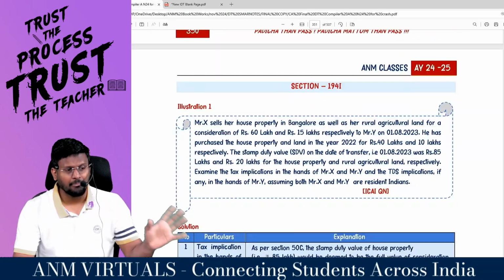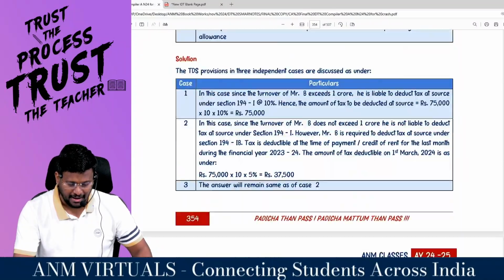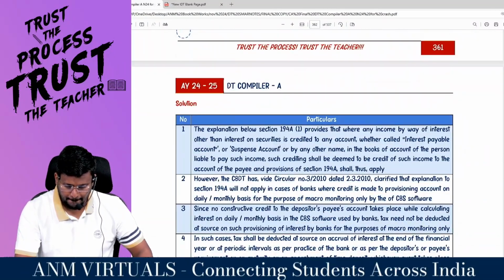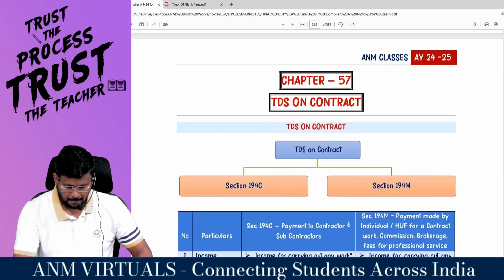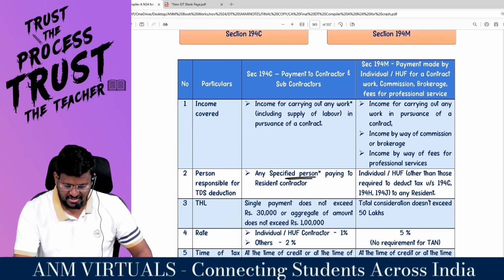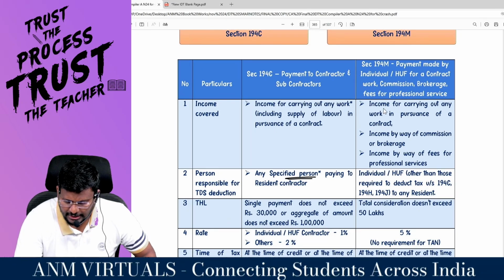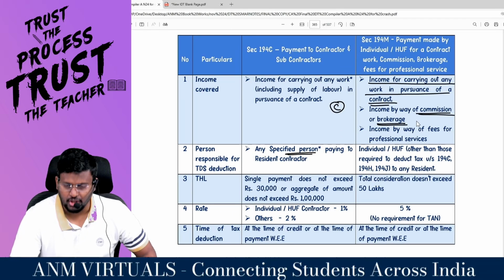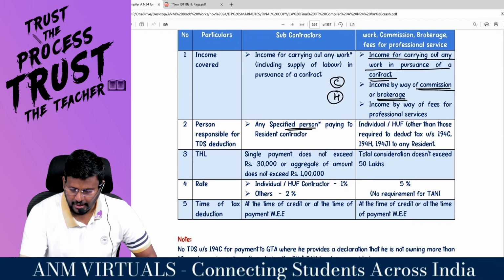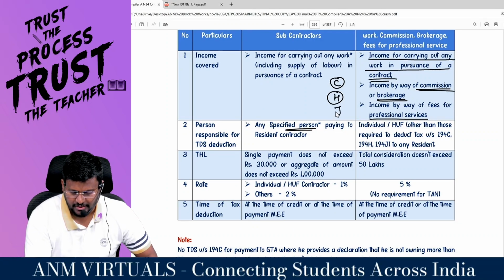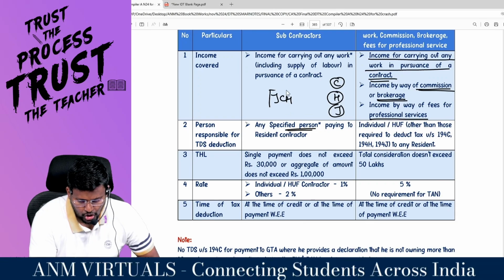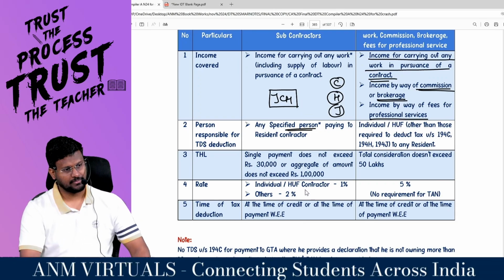If you come to 194M, that is a parallel section. Shall we come to 194M once? Please say the page number. Look here: income from carrying out any work in pursuance of a contract, 194C. Income by way of commission or brokerage, that is 194H. Then income by way of fees for professional or technical services, 194J. What was the code word? JCH. It's not JCB, it's JCH.